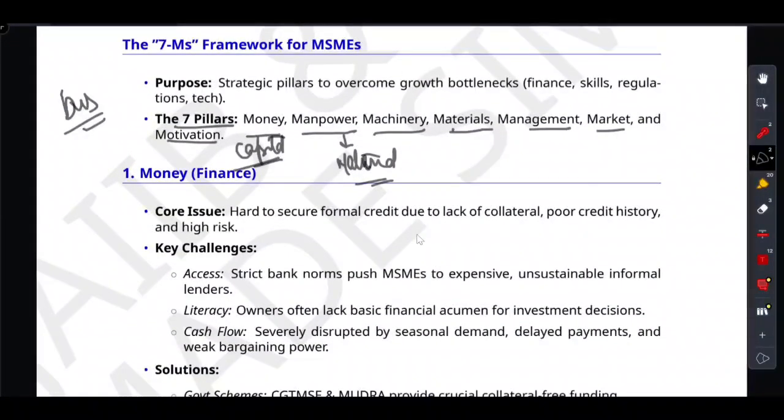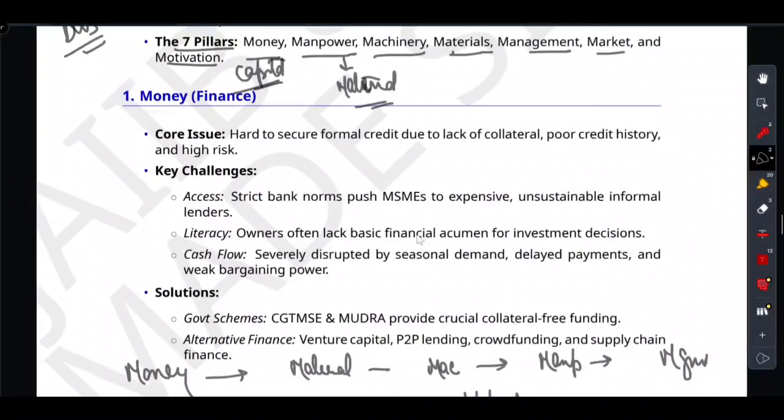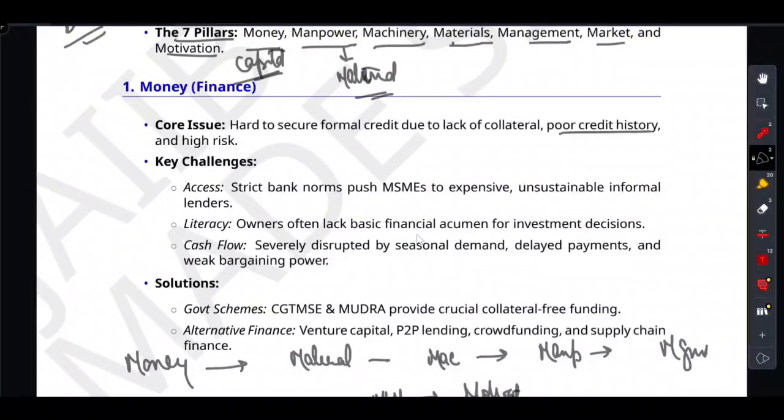But let's zoom into step number one, because it is the biggest bottleneck of all, the money. Without finance, the MSME engine chokes. The core issue is that these businesses usually lack collateral and credit history. Because strict bank norms lock them out, they are pushed into the arms of informal local lenders with crushing, very high interest rates, right?